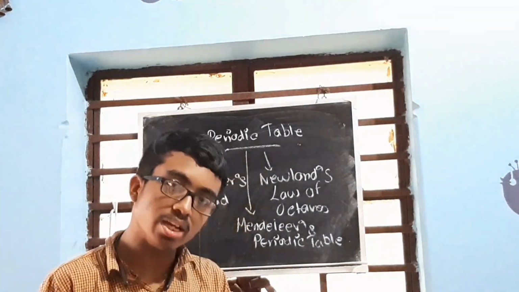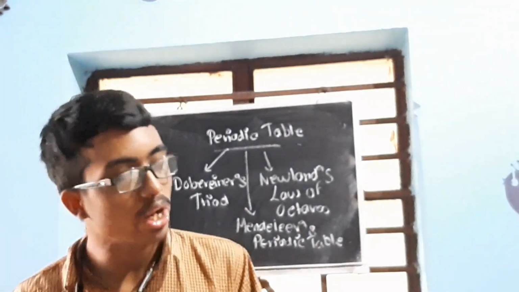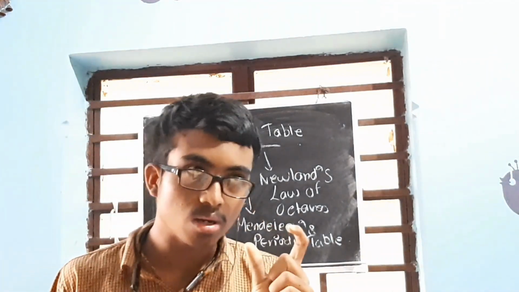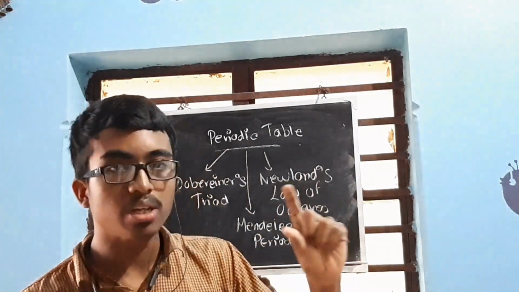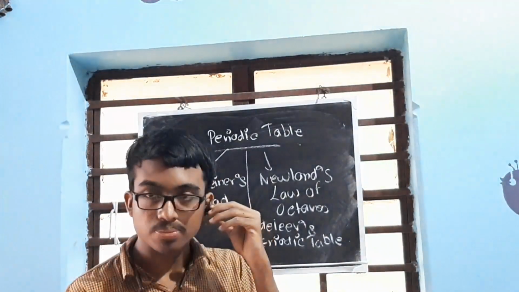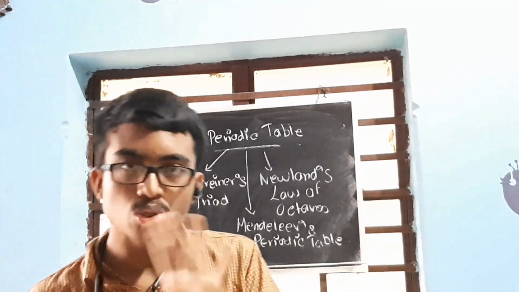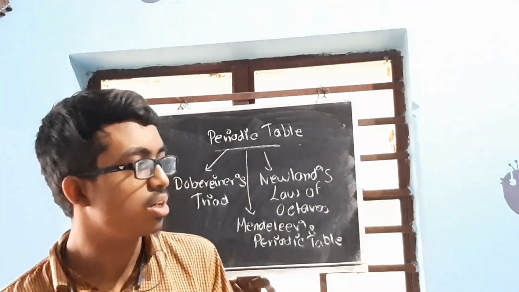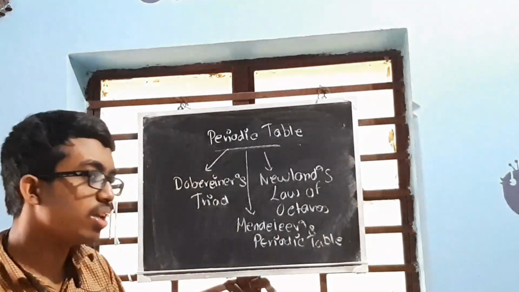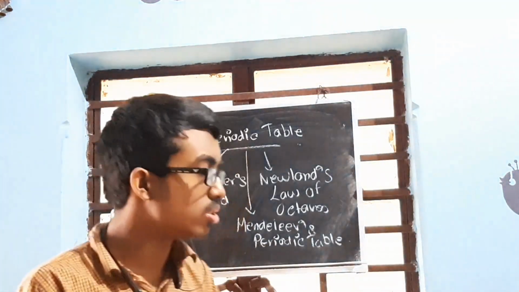He arranged the elements in a chart, 3 elements at once, and said that the middle element's atomic mass will be the arithmetic mean of the other 2 elements of the triad. It was successful, but not for all. In some cases it was anomalous, so it was rejected. Moreover, of the total of around 56 elements, only a few could be arranged in triads. The rest were discarded. So that was the failure.